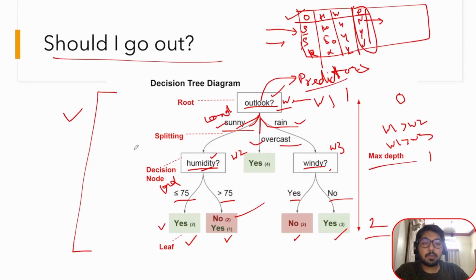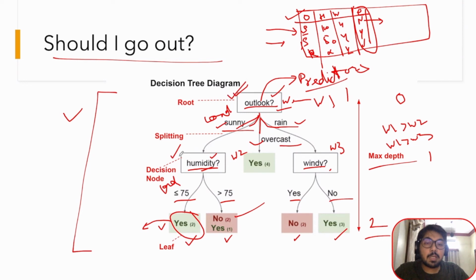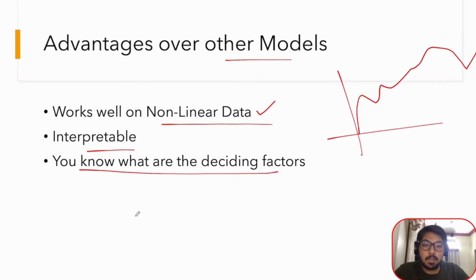It is interpretable. I know that I am going out today, and I know what the various predictors are which have participated in the prediction of my going out. I also know what the deciding factors are and what weightage they have in my final decision. Important. So the interpretability, readability, and presentability of this model is very fine-grained and very clear. This is a major advantage over the other models.